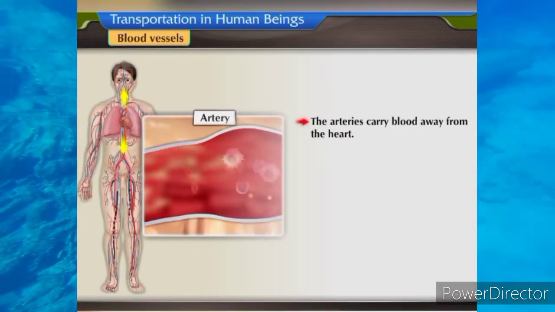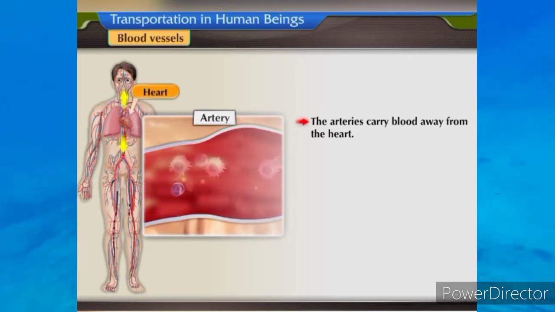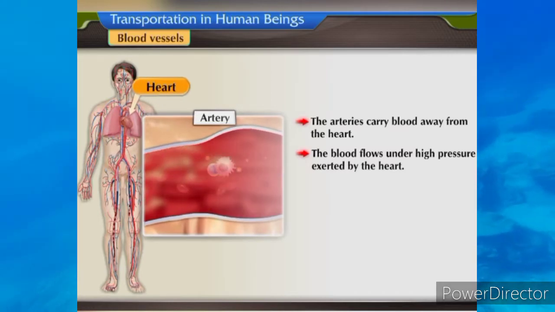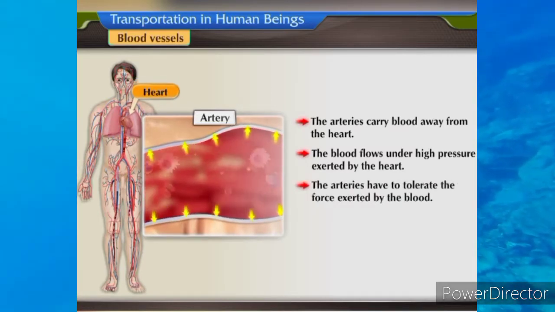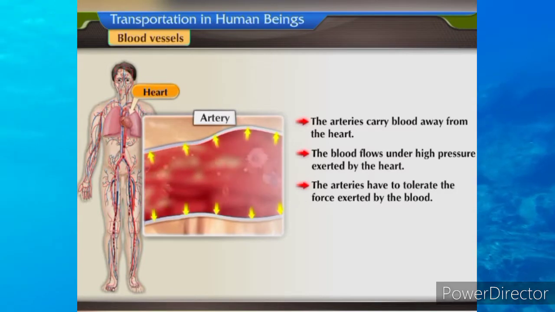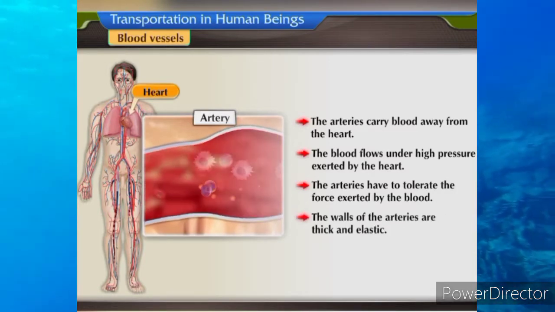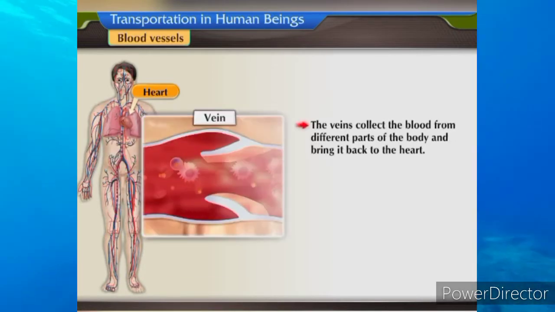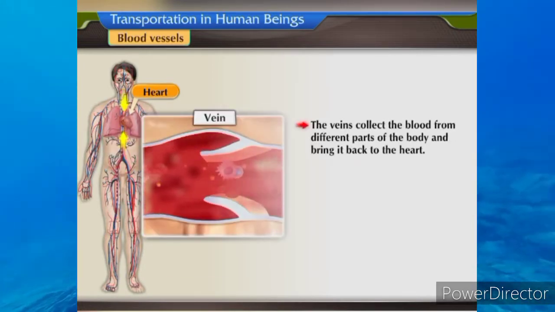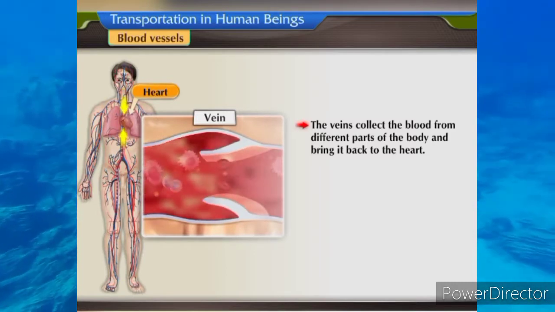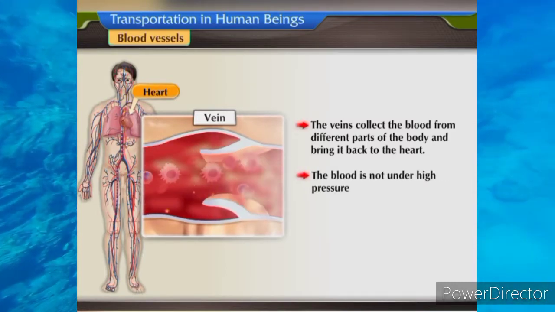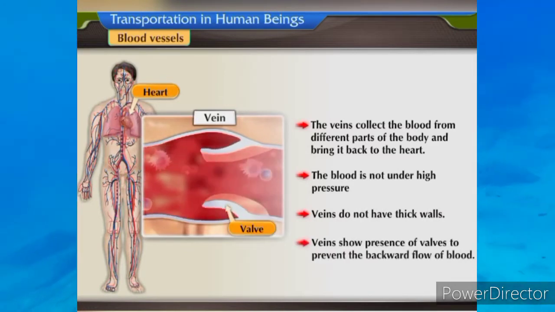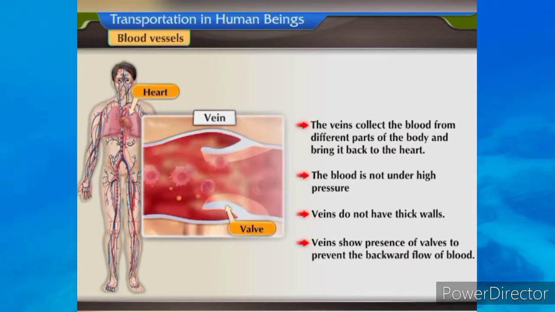The arteries carry blood away from the heart. The blood flows under high pressure exerted by the heart. The arteries have to tolerate the force exerted by the blood. Hence, the walls of the arteries are thick and elastic. On the contrary, the veins collect the blood from different parts of the body and bring it back to the heart. The blood is not under high pressure, hence they do not have thick walls. Veins show the presence of valves to prevent the backward flow of blood.